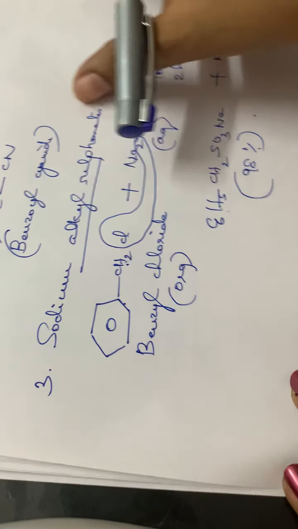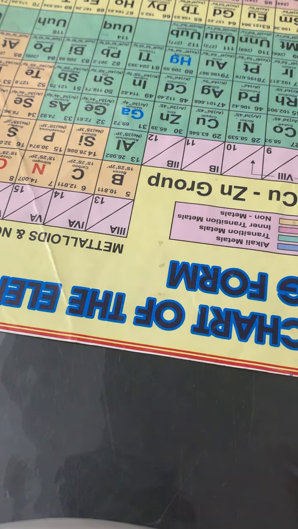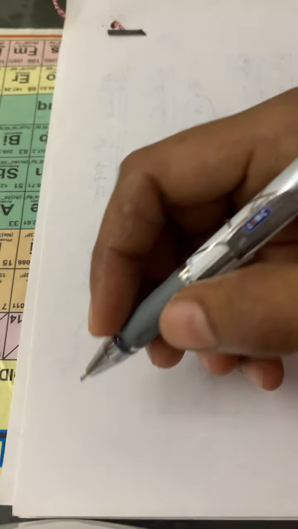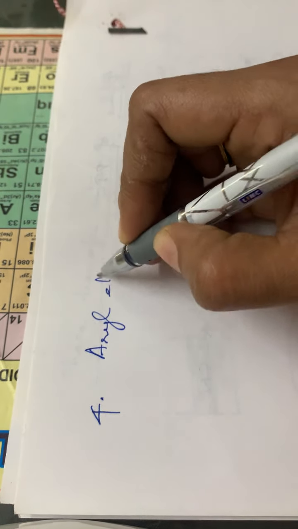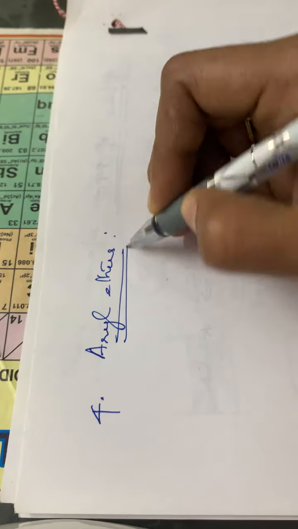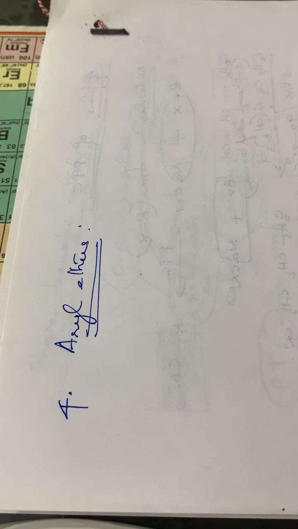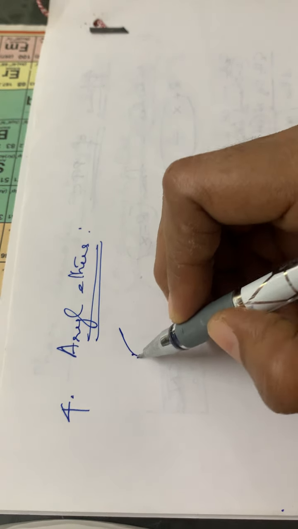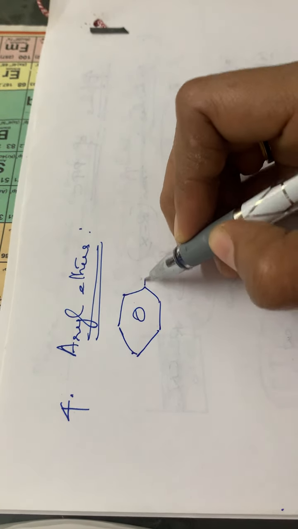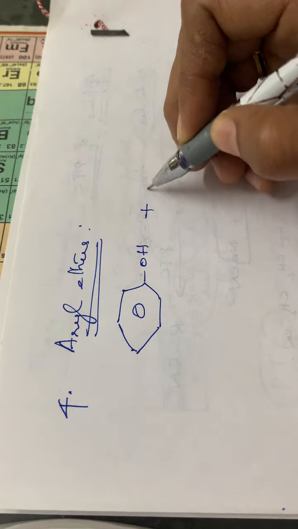Then the next one, the fourth one: preparation of aryl ethers from phenols. So here phenol, C6H5OH, plus an alkyl halide.